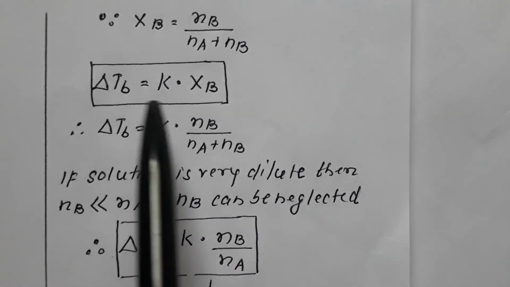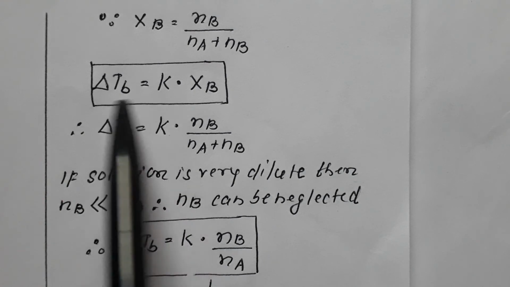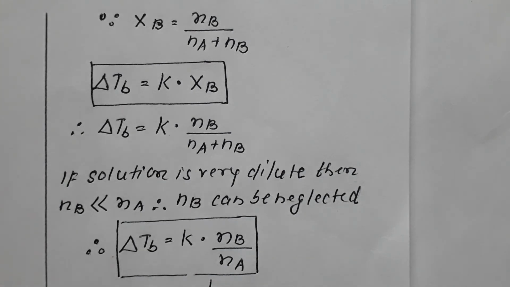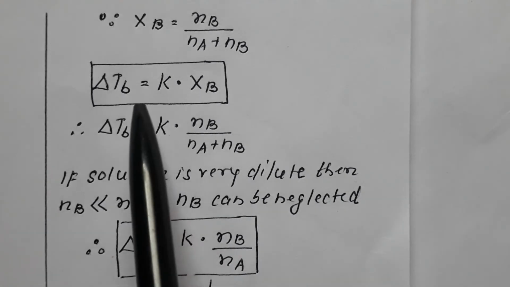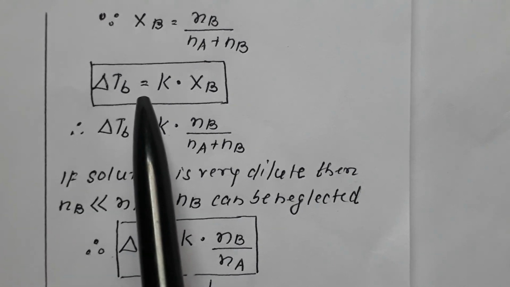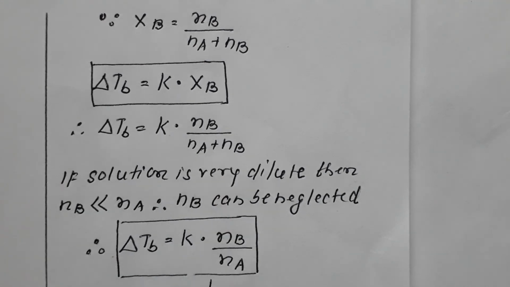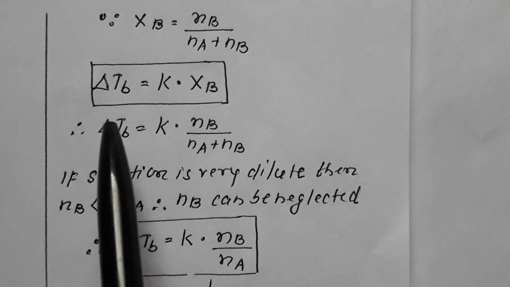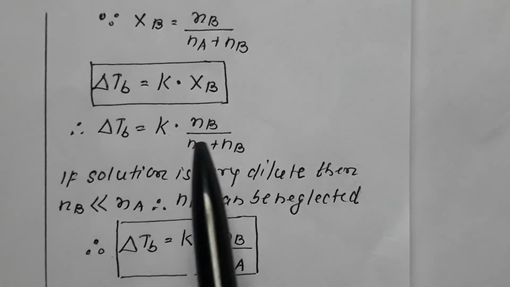Now in order to remove the proportionality sign we apply a constant. I said del TB is proportional to XB. In order to remove the proportionality sign we apply a constant. So I can write del TB is equal to K into XB.